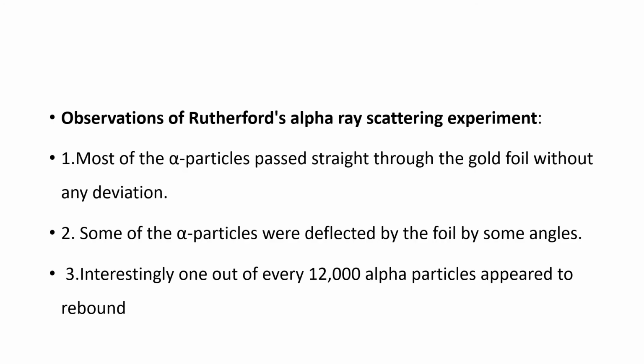Do you remember the observations of Rutherford's alpha ray scattering experiment? Firstly, most of the alpha particles passed straight through the gold foil without any deviation. Second, some of the alpha particles were deflected by the foil by some angles. Thirdly, 1 out of every 12,000 alpha particles appeared to rebound.